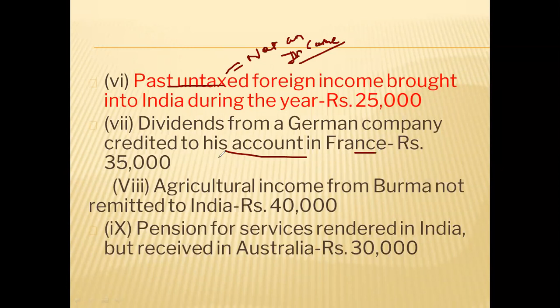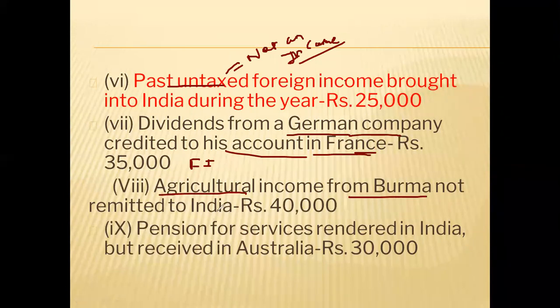Very correct, foreign income. Obviously, because the amount is not coming to India. Company is a German company, which is a foreign company, and amount is also credited in France only, which is also outside India. So it will be a foreign income.